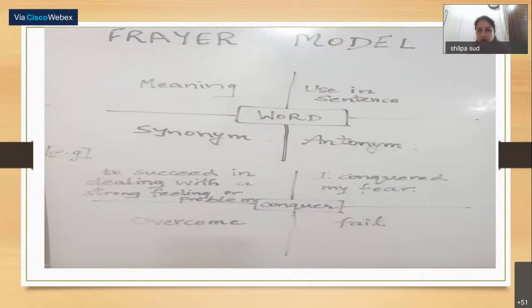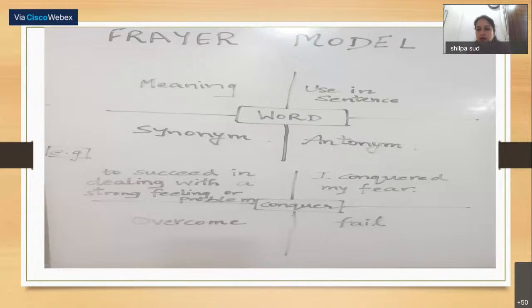This is the Frayer model. In the Frayer model, the vocabulary word which you want to reinforce will come in the center. Where I have written word, the word will come in the center. Then you have four columns. In the first column, it is the meaning. The next column is use in a sentence, then synonym, and then antonym.